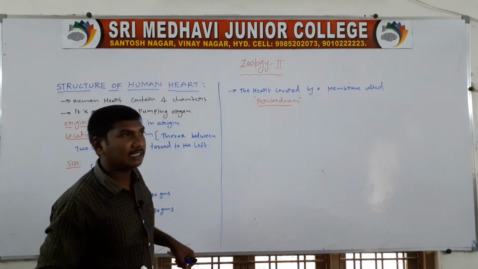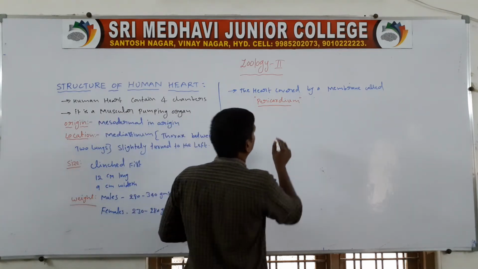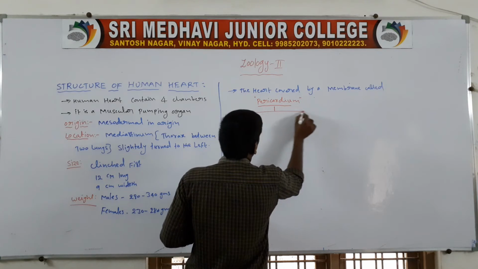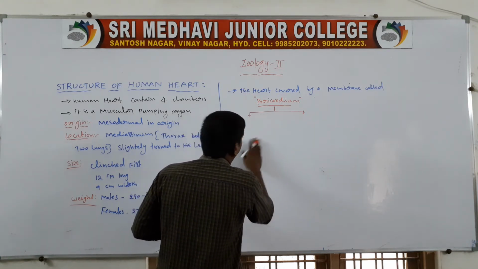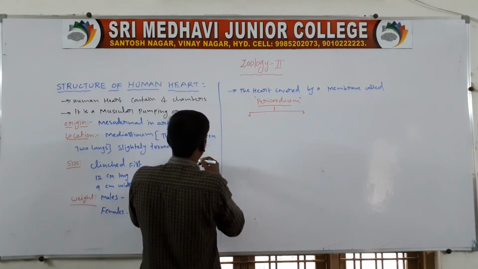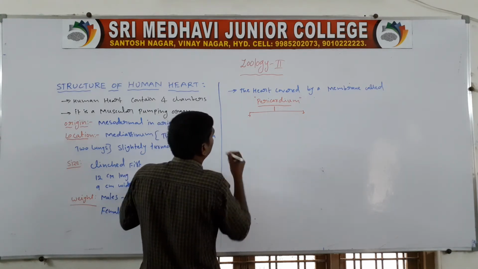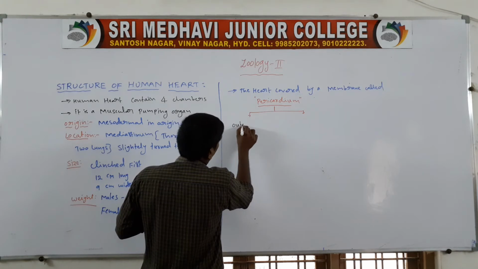The pericardium contains two layers, two walls. One is the outer fibrous pericardium.